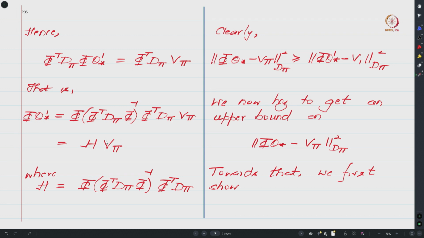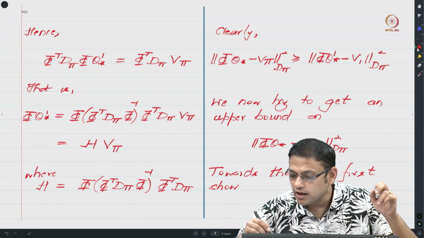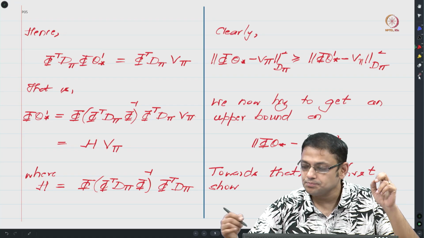Now the question we would like to ask is, how good is phi theta star compared to phi theta star prime? We are going to derive some intermediate bounds now, and in the next class we will formally obtain the relationship between the distance of phi theta star and v pi, and phi theta star prime and v pi. Okay, so I should have v pi over here.